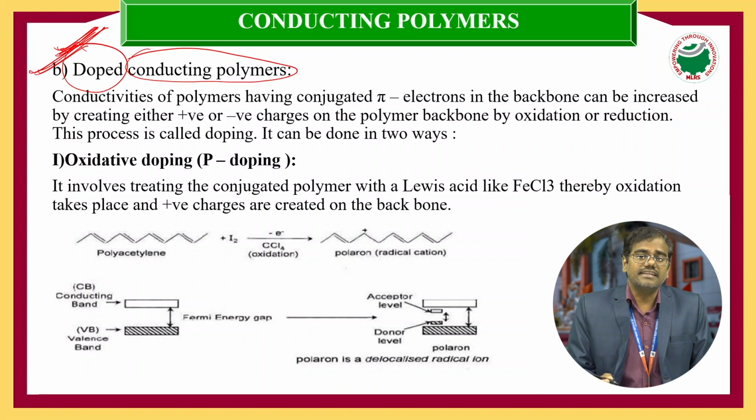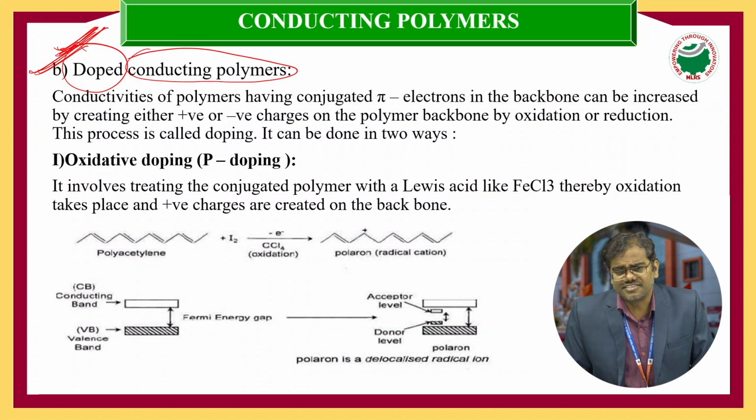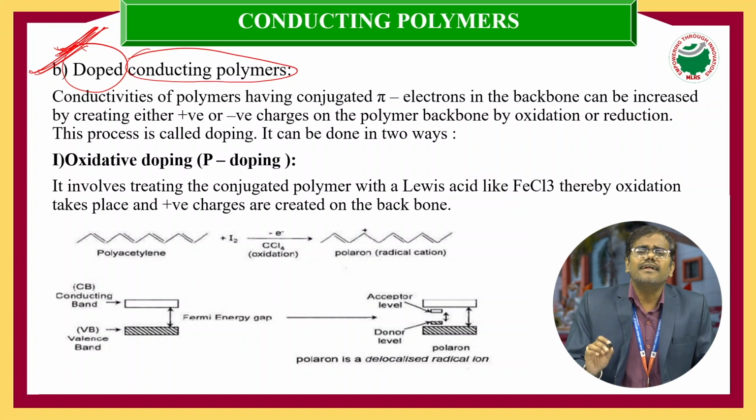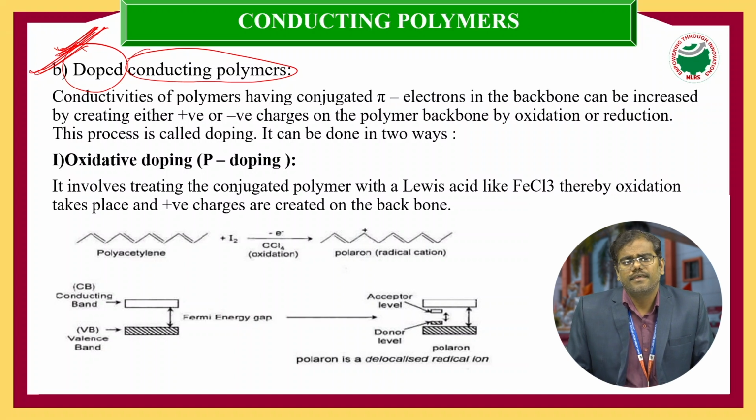For example, in terms of solutions, the conductance value mainly depends upon the ions. If the number of ions increases, the conductance values also increase. If the velocity of the ions increases, the conductance values also increase. That's why here also, the added impurities create positive or negative charges on the conducting polymer backbone structures.